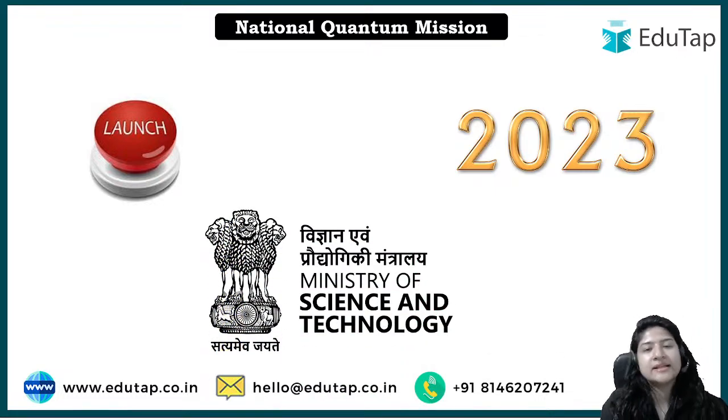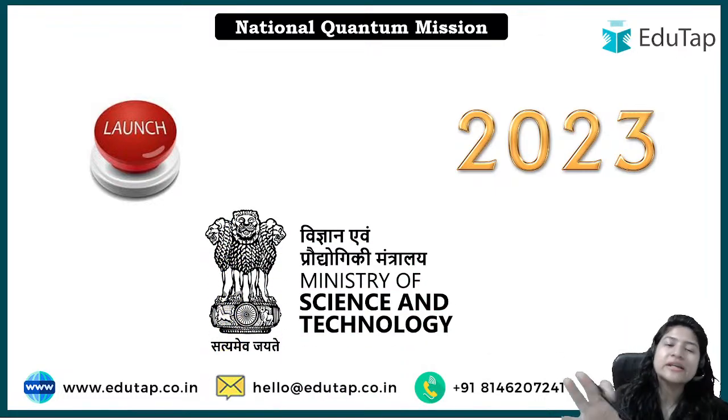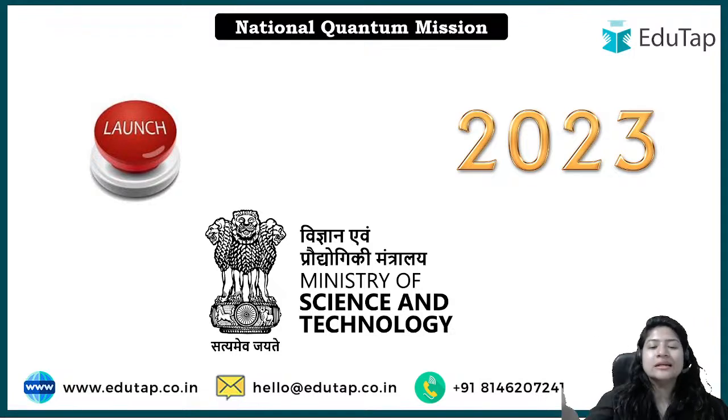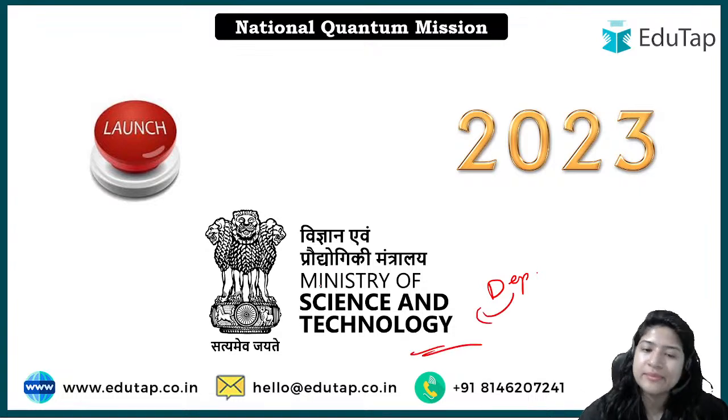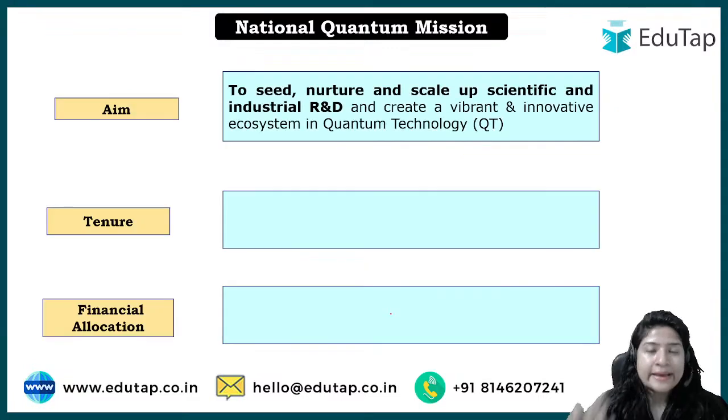I hope the ministry is not difficult to understand. It is the Ministry of Science and Technology, and specifically, the department under this ministry that will implement this scheme is the Department of Science and Technology. Okay, simply the ministry is there; there is no need to separately name an implementing body. Department of Science and Technology is the answer. Okay. What is the aim under this scheme?